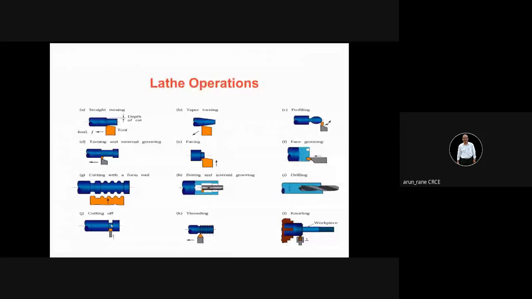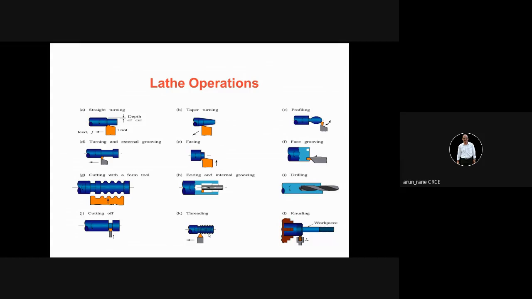This is your cutting off, also called parting off. You have to be very careful. The speed and feed rates are very low in parting off because the tools are delicate and may break. This is your threading operation, and these particular threads are right hand threads.